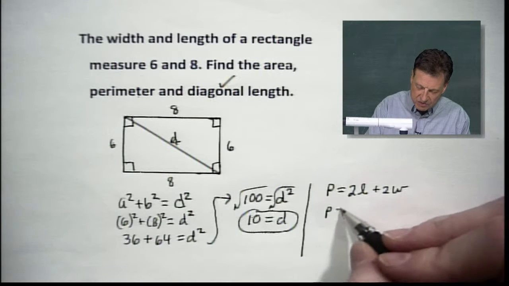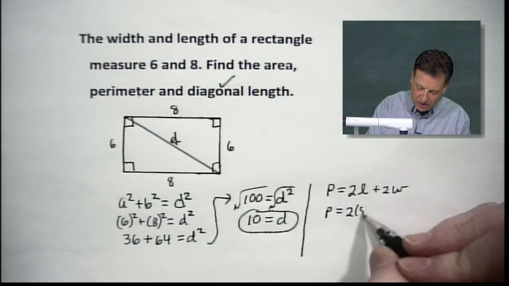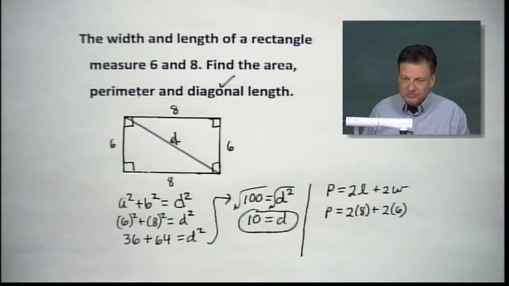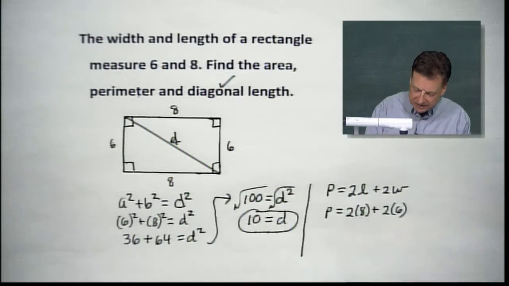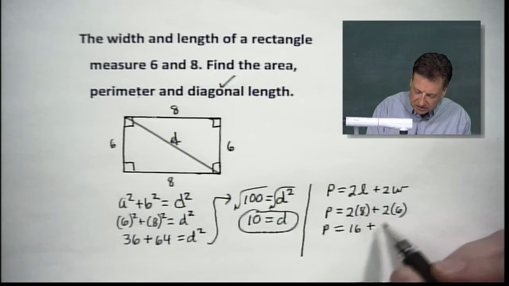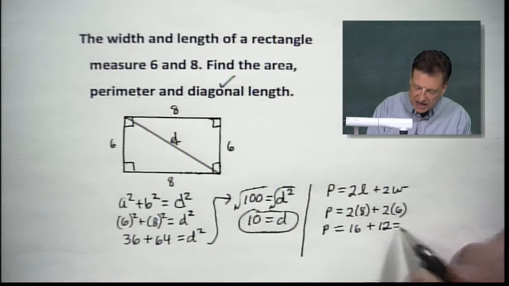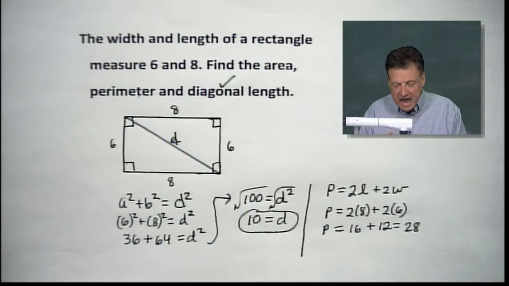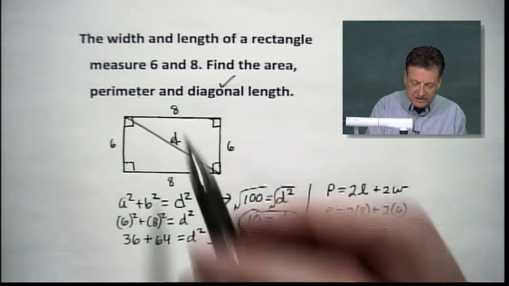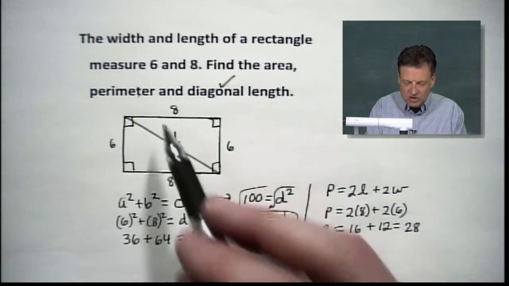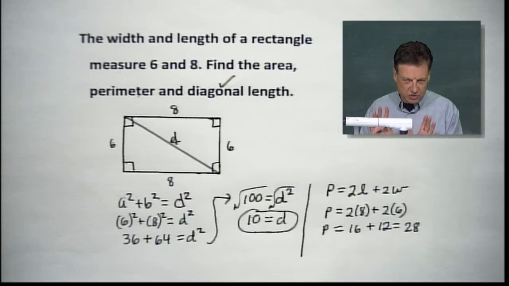First of all, we'll put 2 times, how about 8 going in there? And we'll have 2 times 6. Life looks pretty good, doesn't it? I see perimeter equaling 16 plus 12, which we can add together very nicely and give us 28. Now, keep in mind, I didn't give you units on these, but this perimeter will be in whatever units we've got here. There's no square inches going yet, all right?